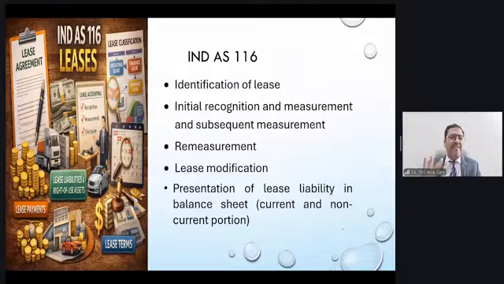There has to be explicit or implicit mention in the contract, and the lessor should not have a substantive right to replace the asset. So this identified asset becomes very important. Number two, the right to use has been changed to the right to control the use.